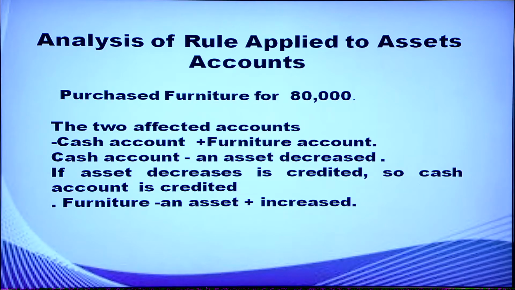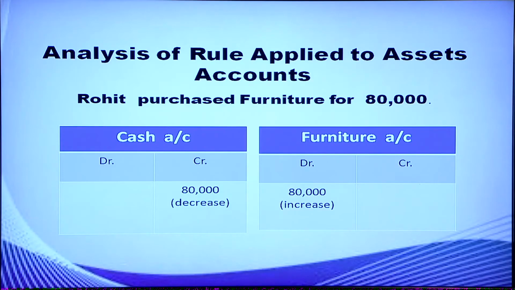Furniture is also an asset. Here in this transaction, furniture as an asset is increasing, so it is debited. If you are recording this transaction, it will be in this form: Furniture is debited with rupees 80,000 and cash is credited with rupees 80,000. Furniture account debit to cash.